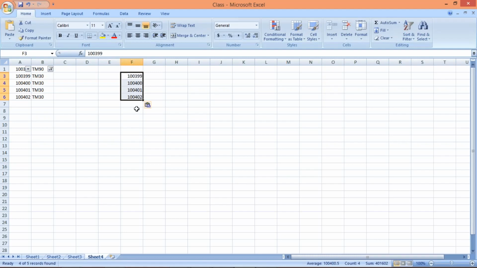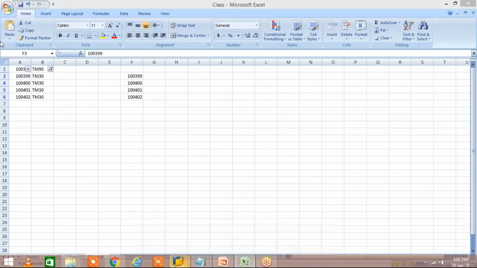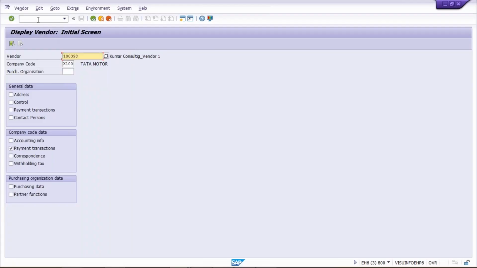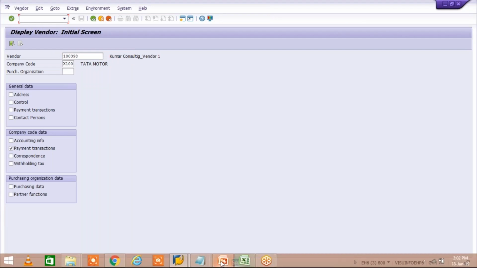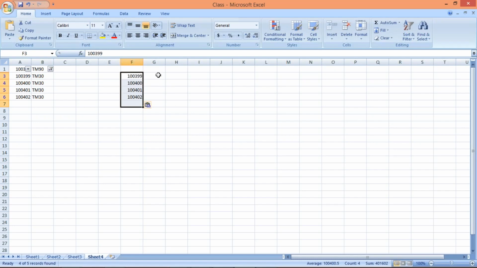So let's suppose we are having 4 vendors. Now let's suppose if you are having 400 vendors, simply you can copy and paste. All the 400 is going to be pasted here. Now what next? The next one is we have to make the changes. What changes are we going to make, guys? These vendors are using terms of payment TM30. So what we have to do? TM30 is supposed to be replaced by TM45. This is the requirement, right?